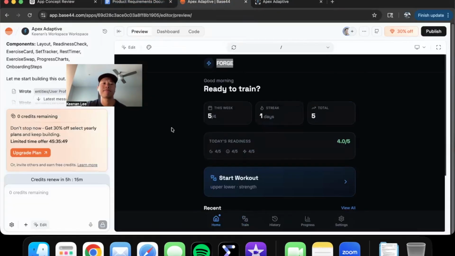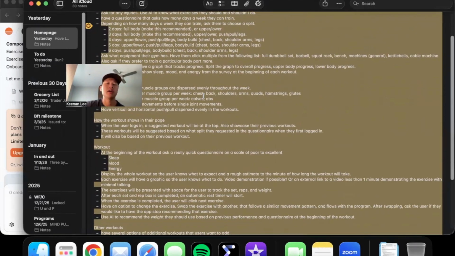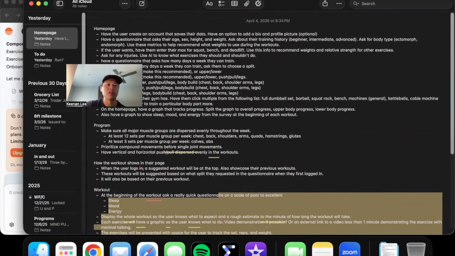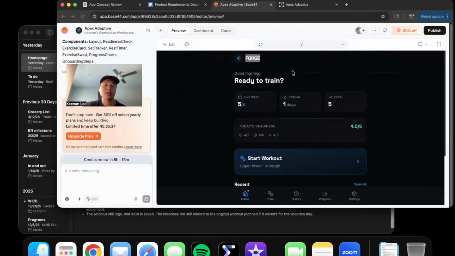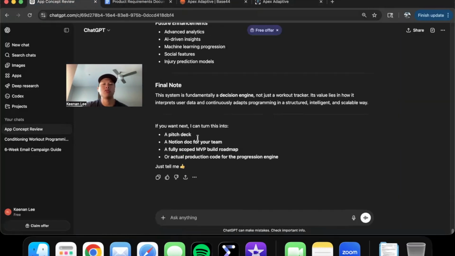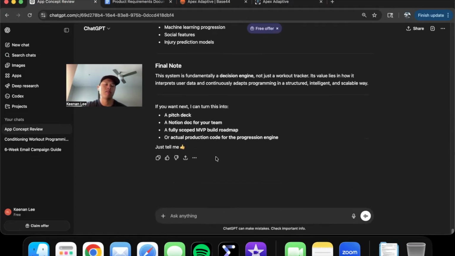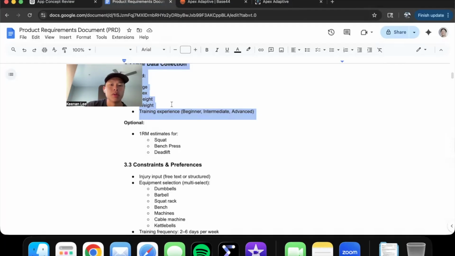Took me, I'd say, 3 hours. An hour to make the idea. I did it on the flight. So I was just typing on the flight, nothing else to do. So I was like, let me just create an app. An hour to do this. I say it took an hour for me to run through the entire ChatGPT, making it a prompt that is well read and well spoken to an app developer. So it took an hour to do that, build this.